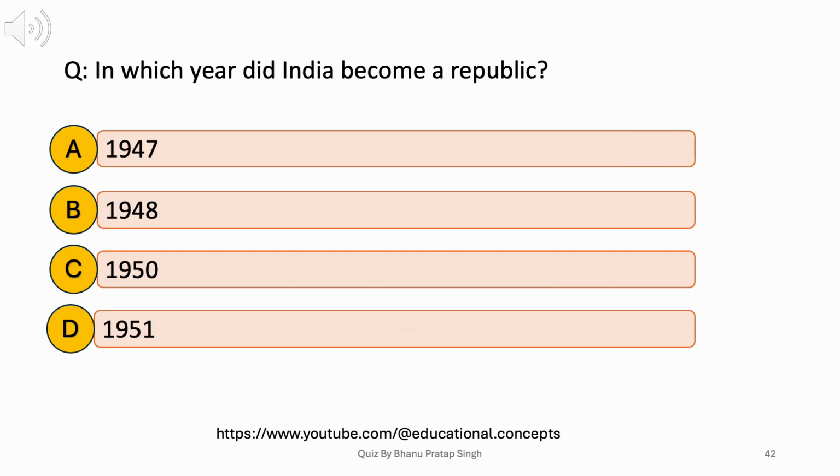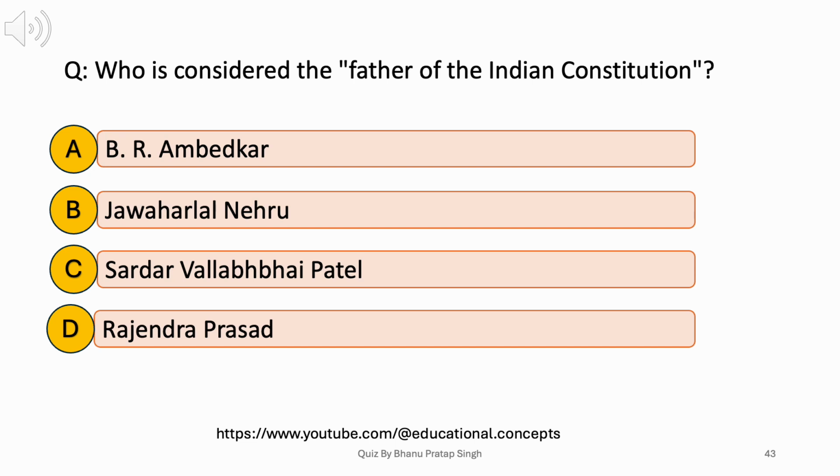In which year did India become a republic? A. 1947, B. 1948, C. 1950, D. 1951. Answer: C. 1950. Who is considered the father of the Indian Constitution? A. B.R. Ambedkar, B. Jawaharlal Nehru, C. Sardar Vallabhbhai Patel, D. Rajendra Prasad. Answer: A. B.R. Ambedkar.